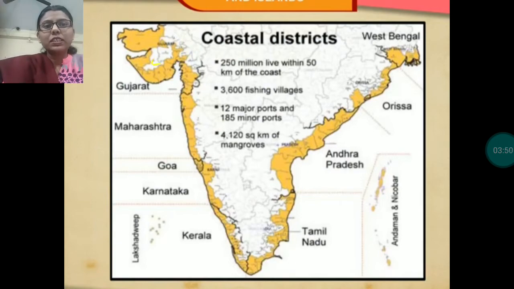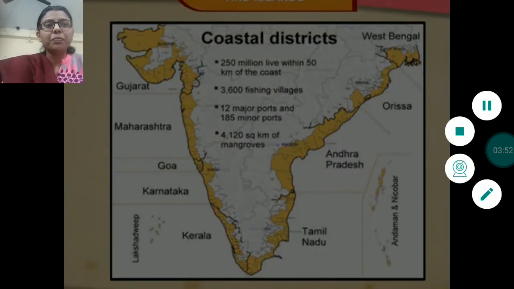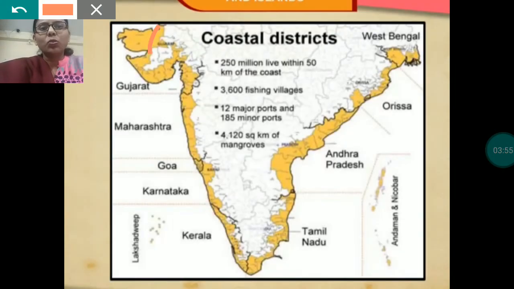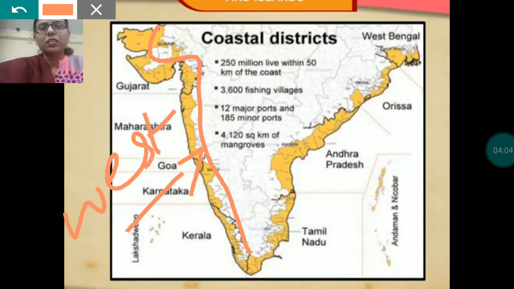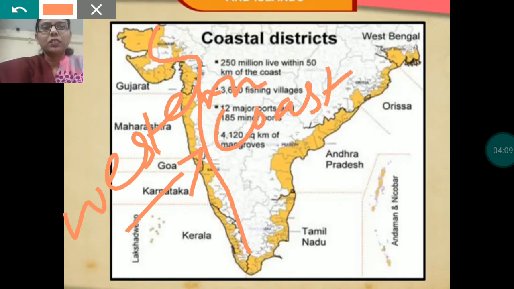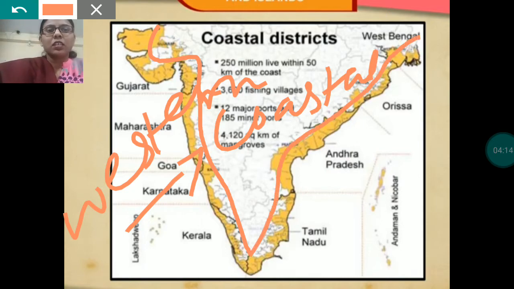Towards the western part of its coastline, the land is known as Western Coastal Plain. It is the coastal plain and it is known as Western Coastal Plain. Whereas towards east, the coastal plain is known as Eastern Coastal Plain.